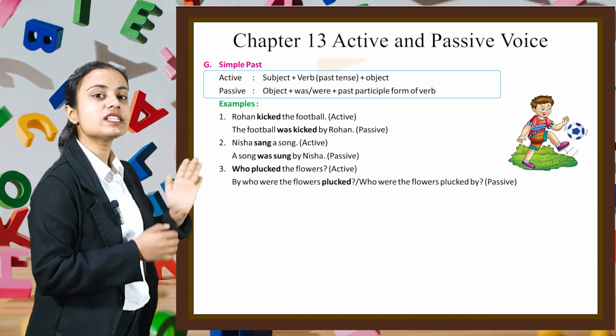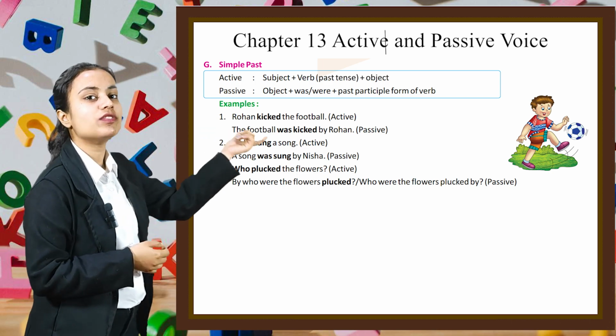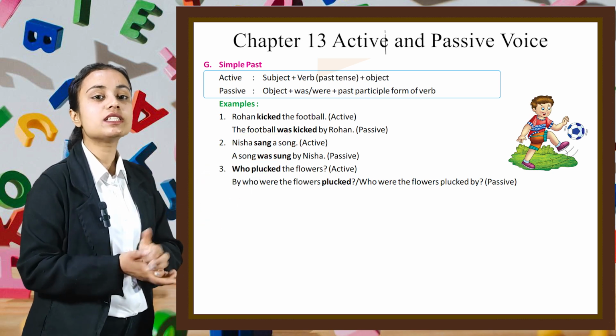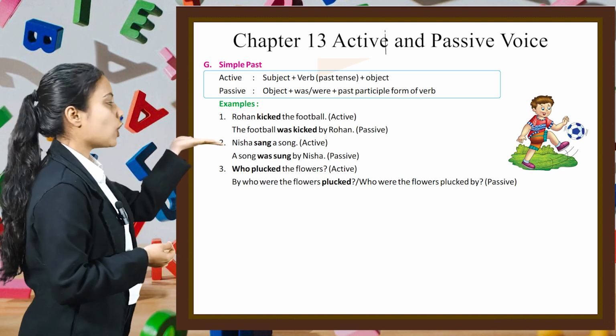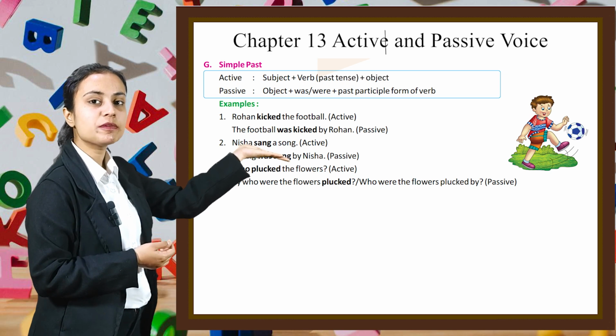If we have to write a sentence in active voice, we write first a subject plus verb in past tense, then an object. Similarly, if we have to write a sentence in passive form, then we write the object first, then was or were plus the past participle form of the verb.